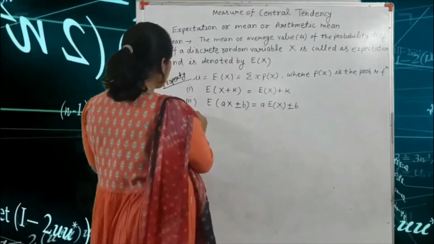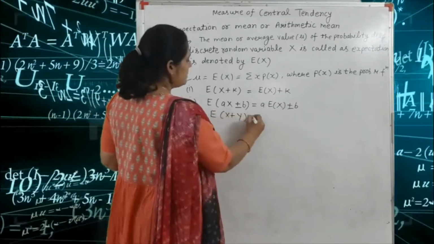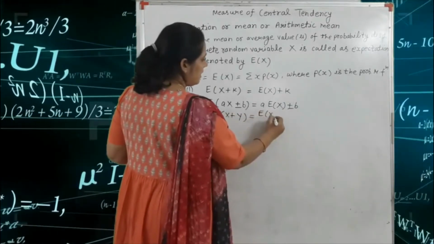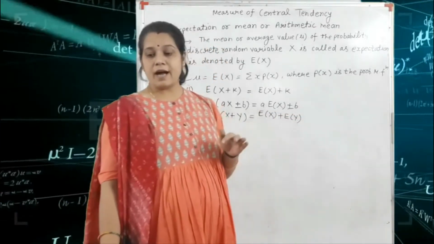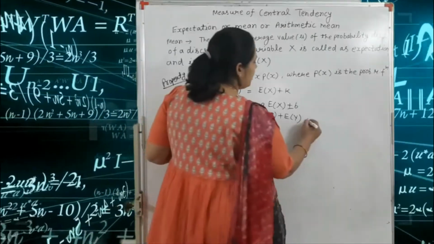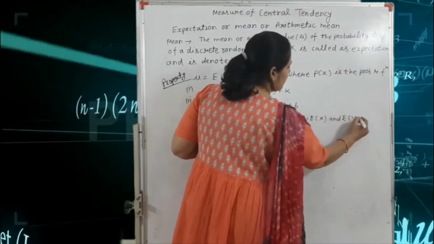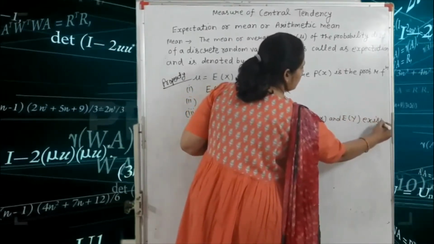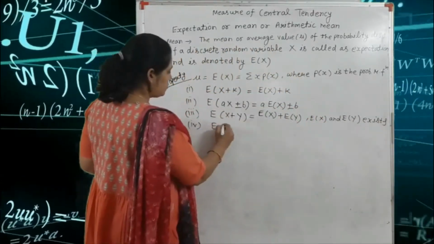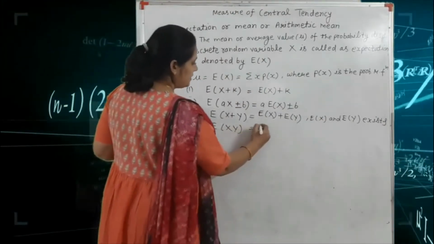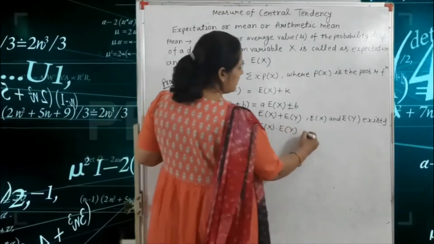The third property is E(X + Y). That means we write E(X) + E(Y), where E(X) and E(Y) exist. And the fourth property is E(XY). So we write E(X) into E(Y), where X and Y are independent.